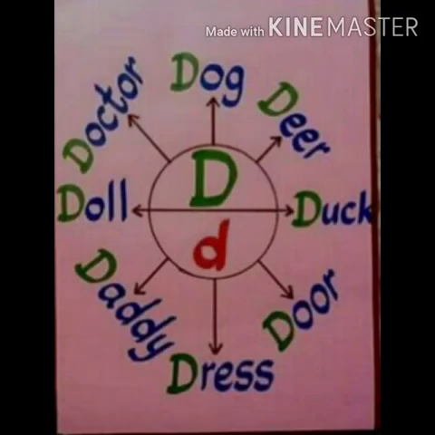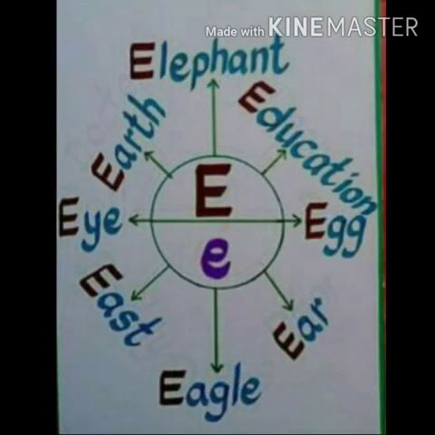Capital D, small d. D for dog, D for deer, D for duck, D for door, D for dress, D for daddy, D for doll, D for doctor.